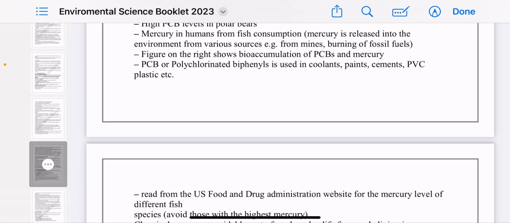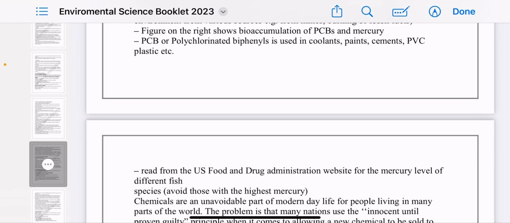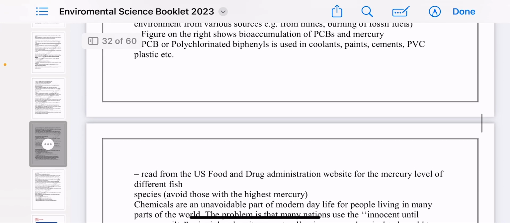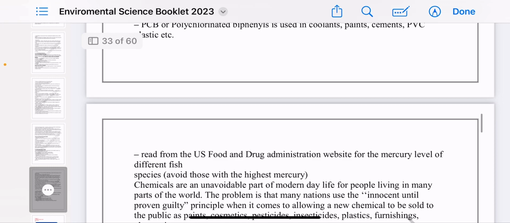Okay. Also, we have a material called PCB, or polychlorinated biphenyl. This is used mainly in paints. It's toxic, by the way, and could also accumulate inside your body.